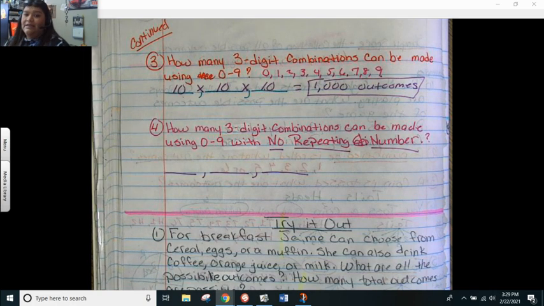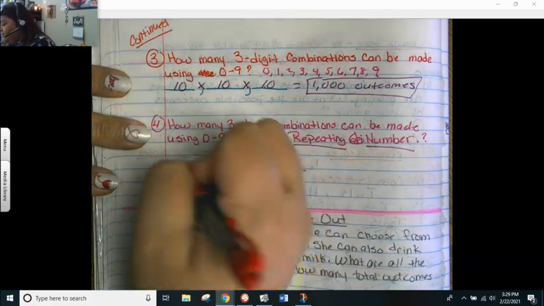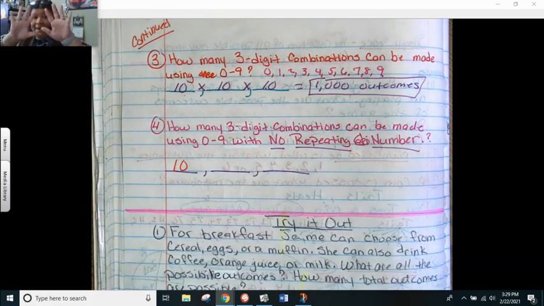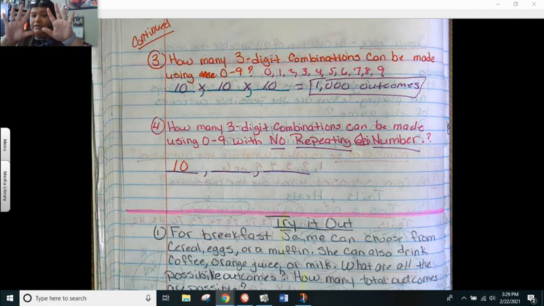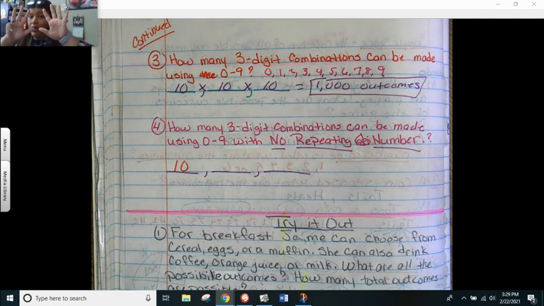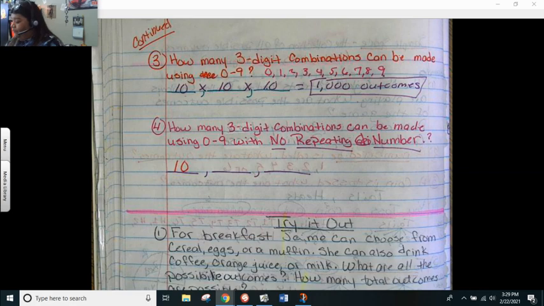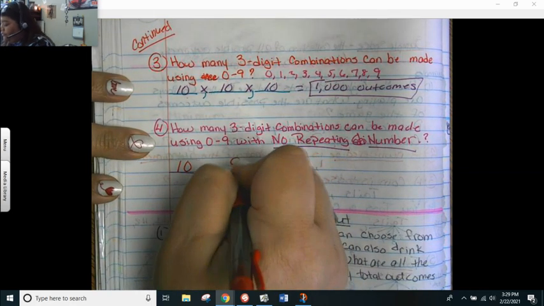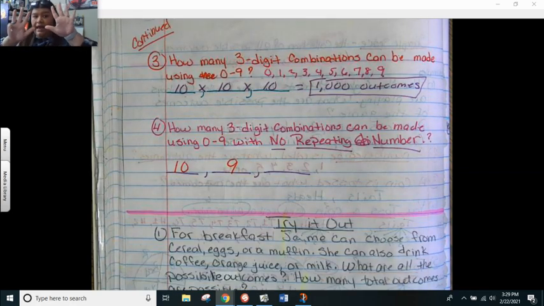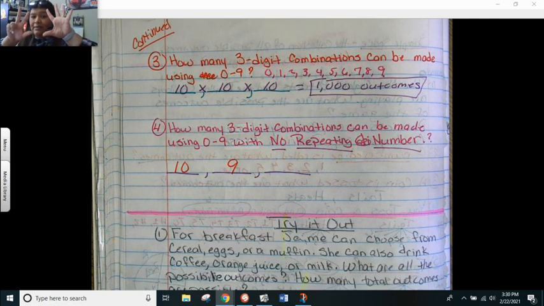For my first digit, it doesn't matter. I have all 10 numbers. But I can't repeat that first number, so one of the numbers that I get to choose from is gone. Now I only have 9 numbers I can choose from for my second digit. Now that number cannot be repeated again, so I'm down to 8 numbers to choose from.